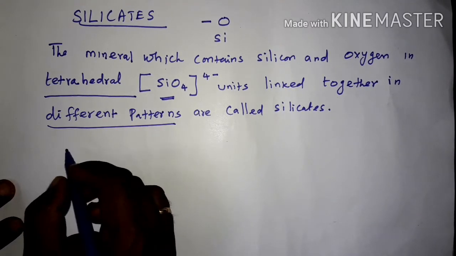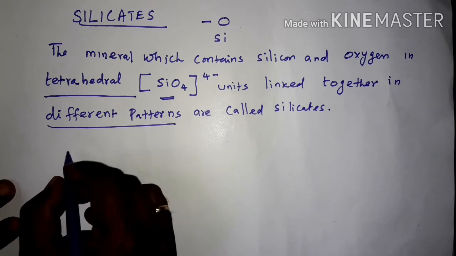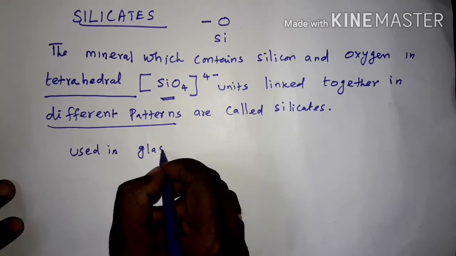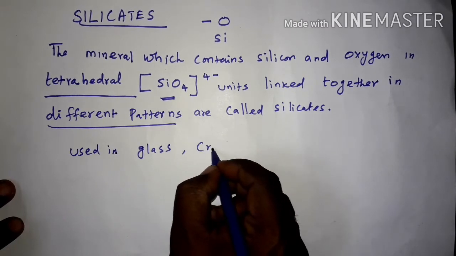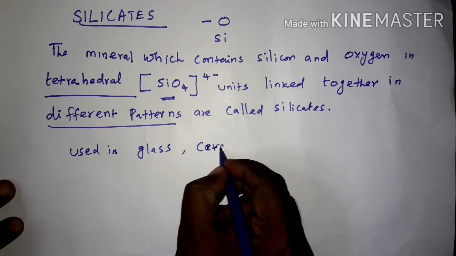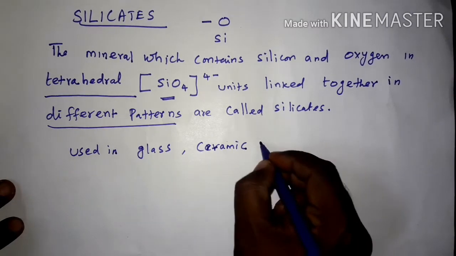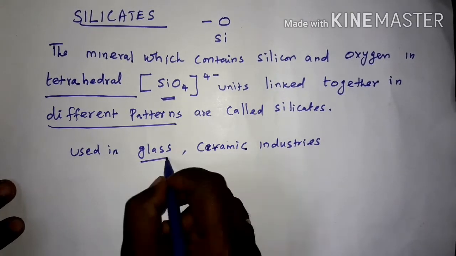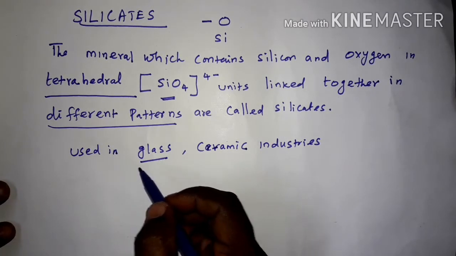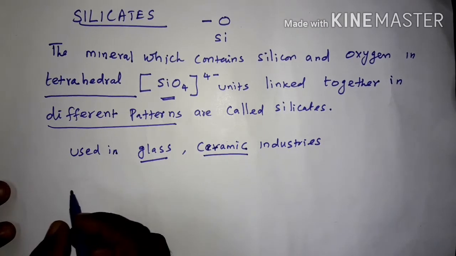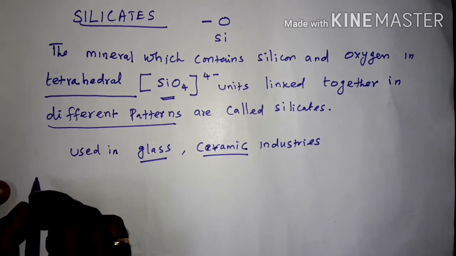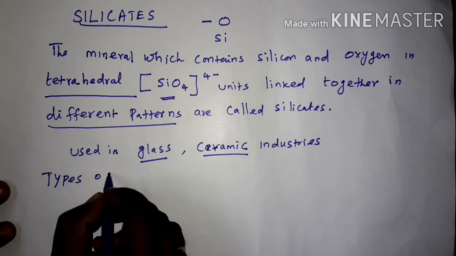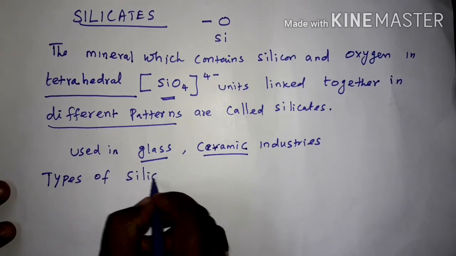Usually, silicates are mainly used in glass and ceramic industries. So, the silicates are mainly used in glass and ceramic industries. Now, we are going to study the types of silicates.